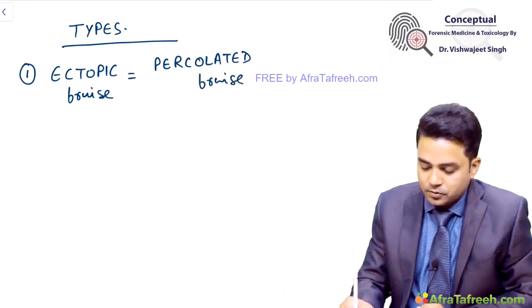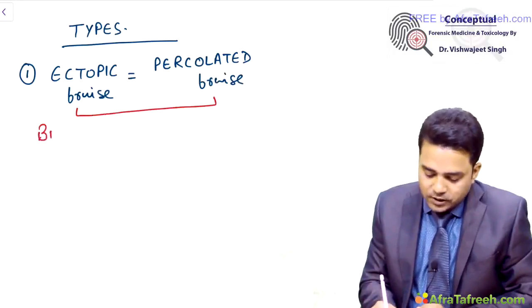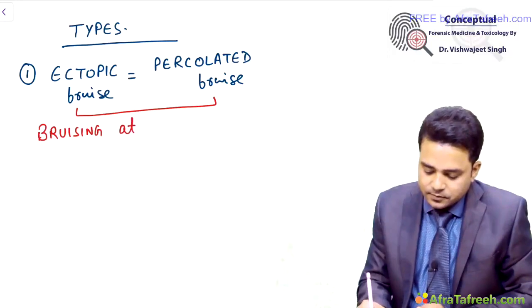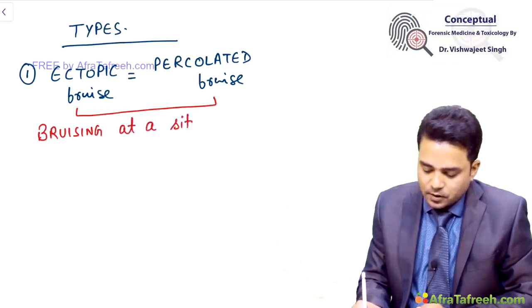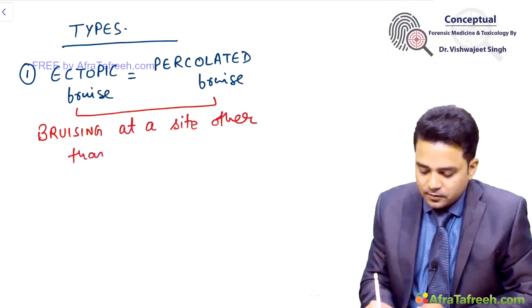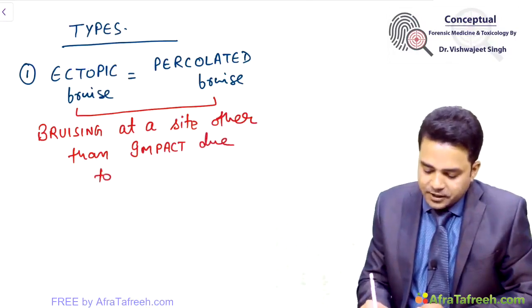Percolated bruise means bruising at a site other than the impact, due to gravity.